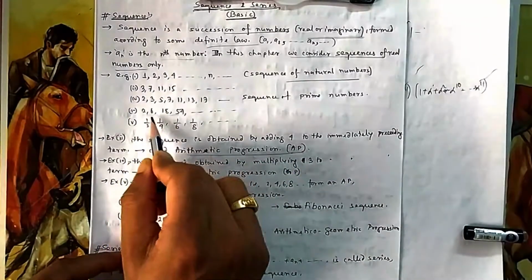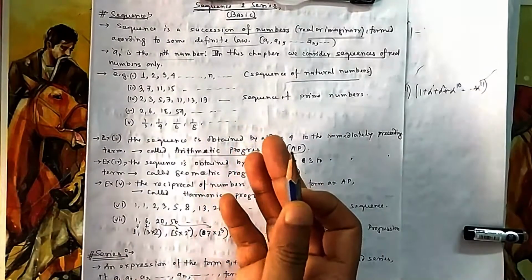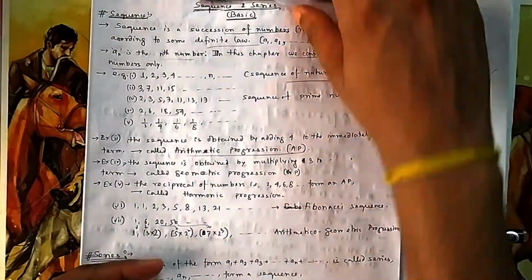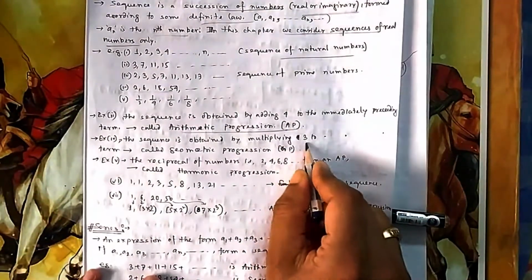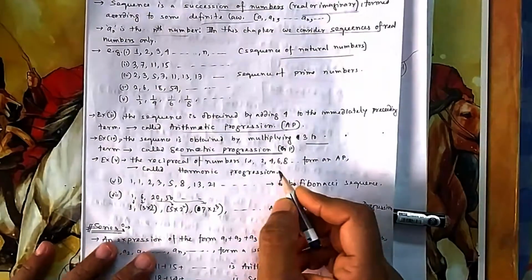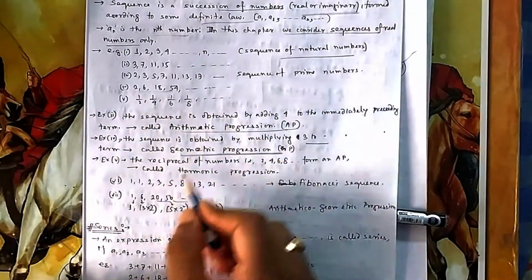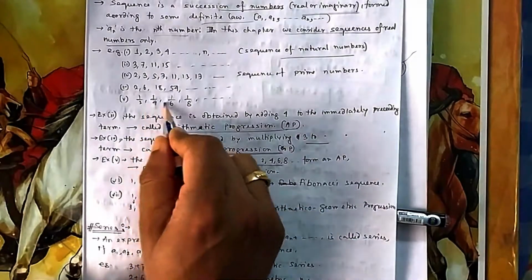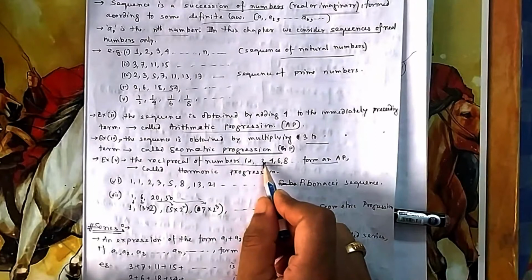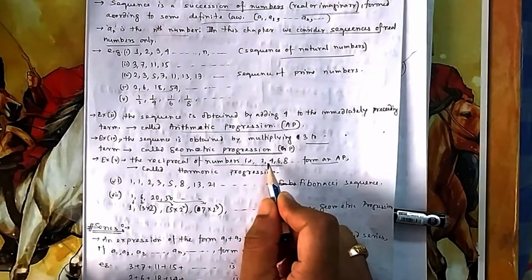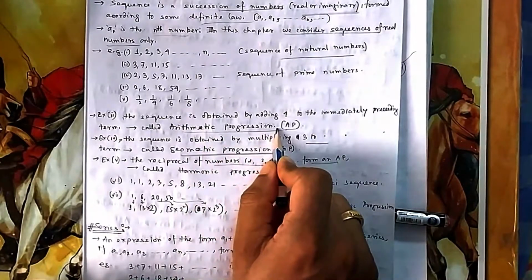Suppose the fourth one, it is always multiplying by 3. So the next number is the preceding number multiplied by a constant. Here it is multiplying by 3. That is known as geometric progression, GP. And the last one, the fifth: this is the reciprocal of 2, 4, 6, 8. All these reciprocals form an AP, because if you reciprocate it, then it becomes only addition of 2, 2 plus 2 plus 2. And if the addition is constant, it is an arithmetic progression.